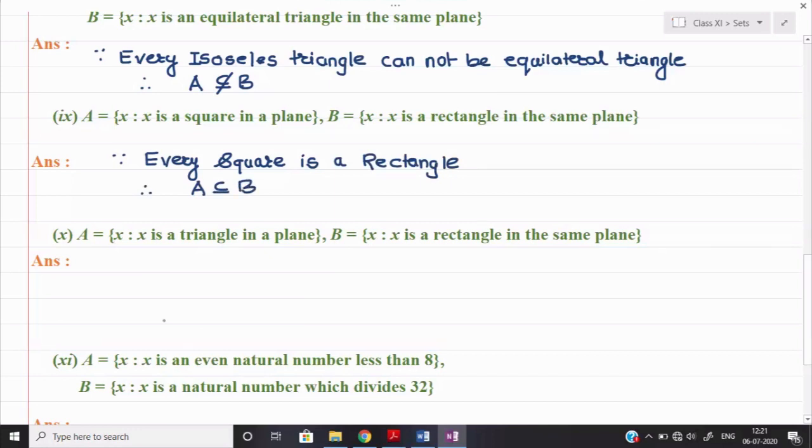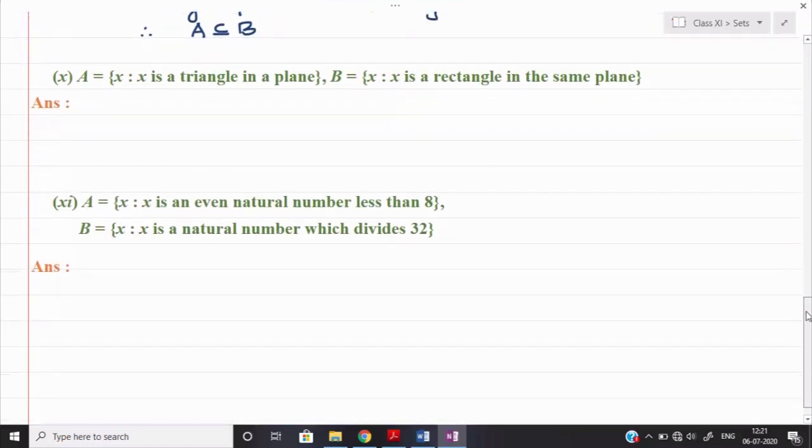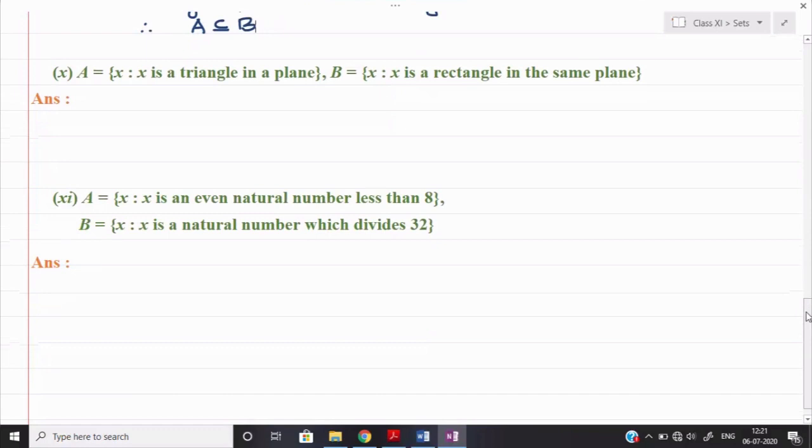Now look at the part number 10. In the 10th part, what they are saying to us, X is a triangle in a plane and X is a rectangle in a plane. Now see, can we say that every triangle is a rectangle? Definitely not. Triangle and rectangle, there is no similarity. However, isosceles triangle and equilateral triangle can have some similarity. Square and rectangle can have some similarity. Means they can have some common properties. But here, triangle and rectangle, they do not have any common properties.